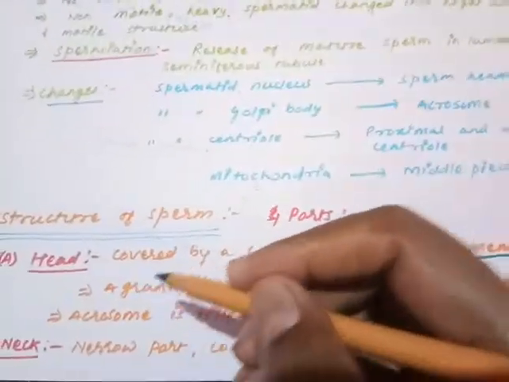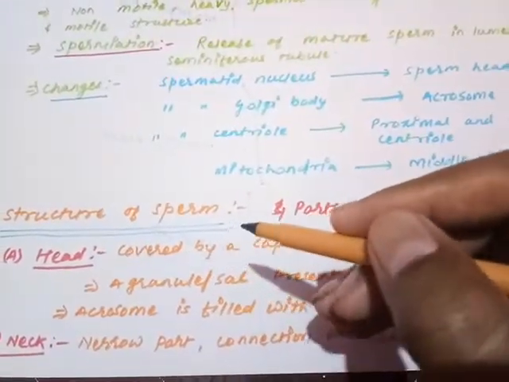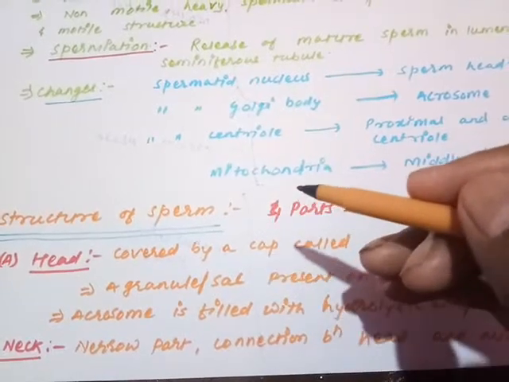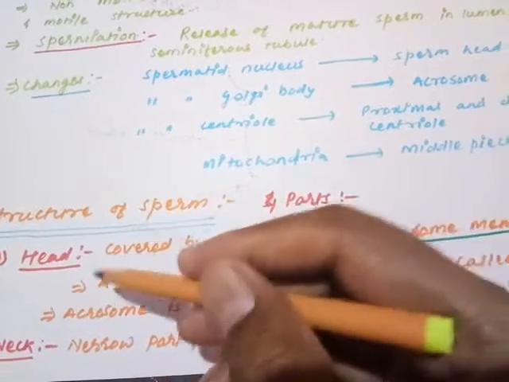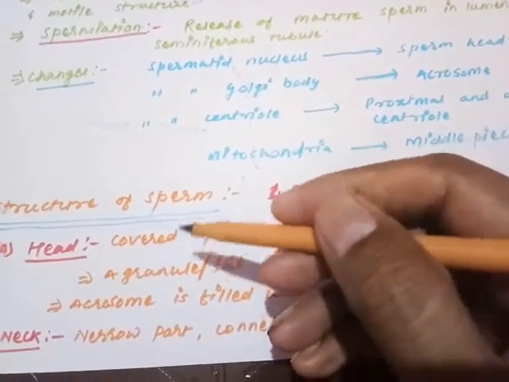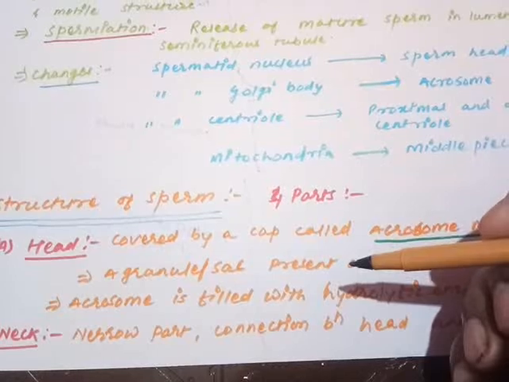The first region is called the head, the second one is called the neck, the third one is called the middle piece, and the fourth one is called the tail. So what are these structures? What are these regions? The head, neck, middle piece, and the tail. One by one we are going to discuss all these structures.